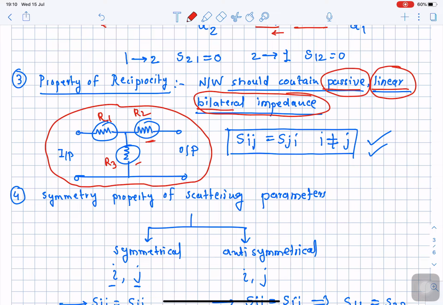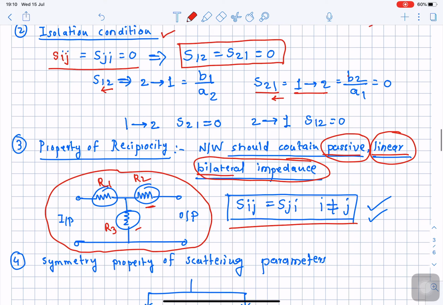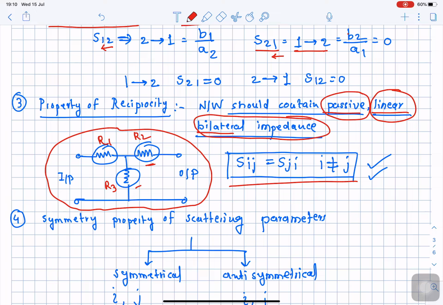Simple impedances. Then we can explain the property of reciprocity of the given network in terms of the scattering parameters. So suppose this two port network we have drawn contains only this type of network. If our two port network contains only passive elements which are linear in operation, and if the circuit can be divided exactly into two parts, or it is bilaterally symmetrical, then the reciprocity property is denoted by the scattering matrix with this particular equation: Sij is equal to Sji.